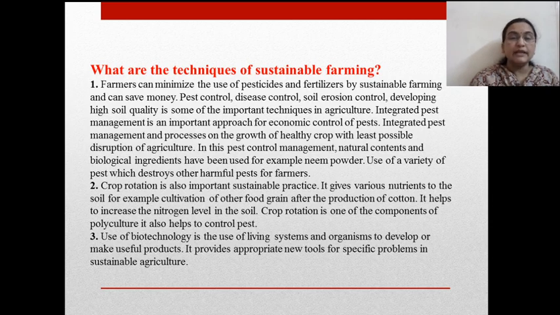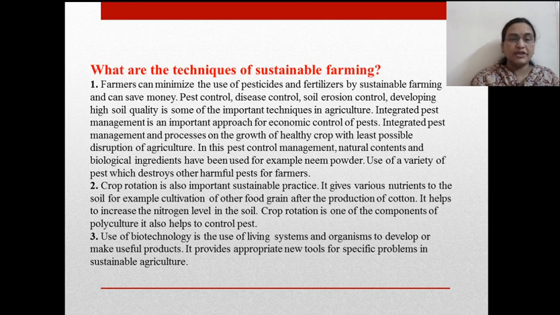Integrated pest management is an important approach for economic control of pests. Integrated pest management focuses on the growth of healthy crops with the least possible disruption of agriculture, and it is also an important part of sustainable farming. In this pest management, natural contents and biological ingredients are used. For example, neem powder can be used as one of the biological ingredients. Use of a variety of pests which destroy other harmful pests for farmers is one of the sustainable practices.